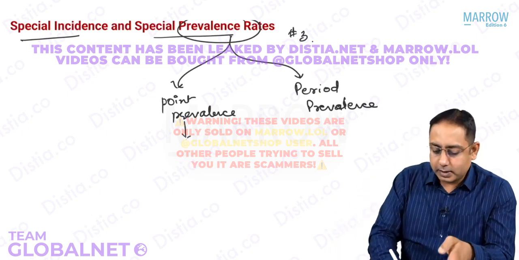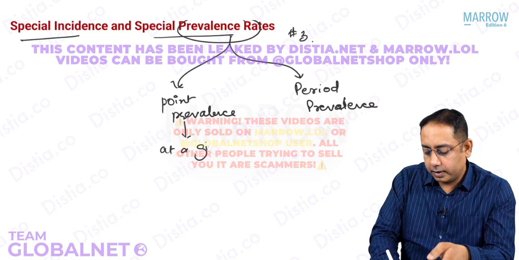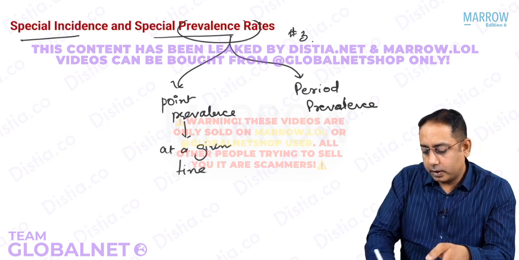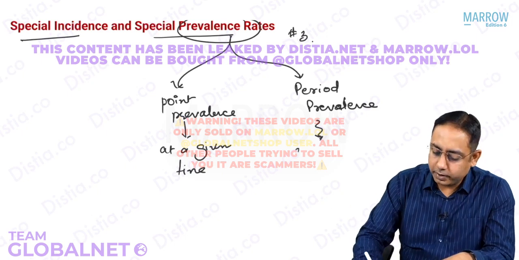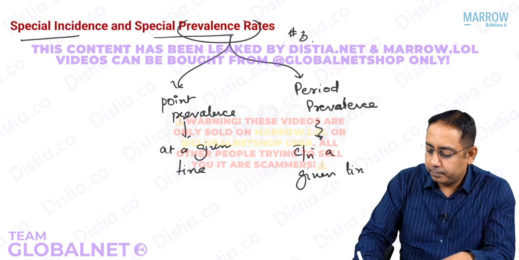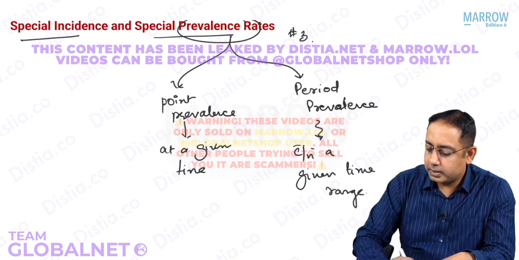Point is at a given time. And what is a period prevalence? Period prevalence is within a given range, within a given time range. So very, very simple to understand.